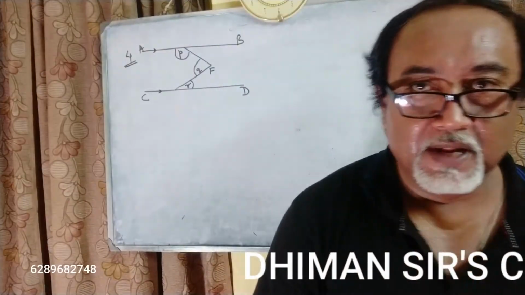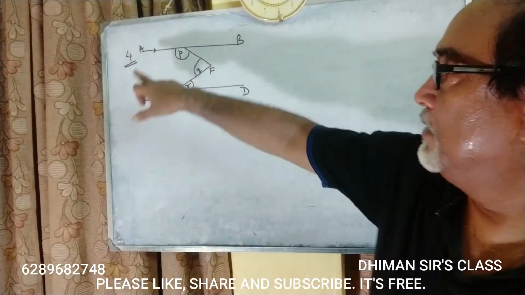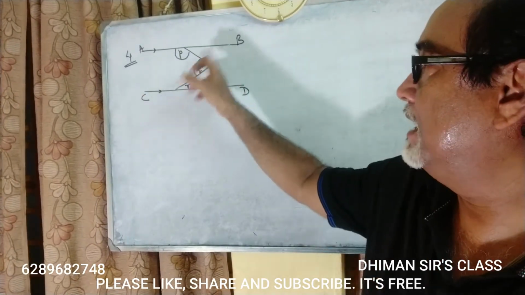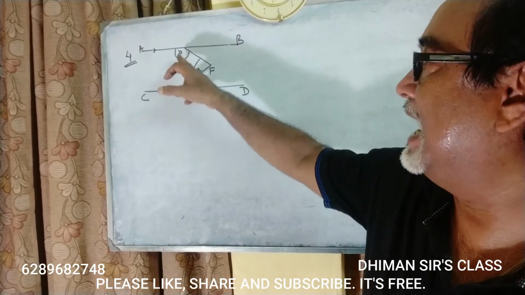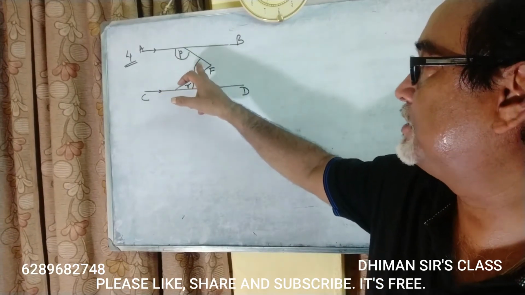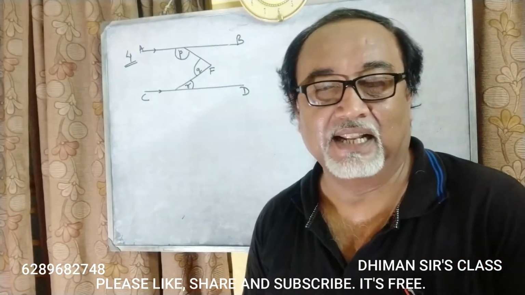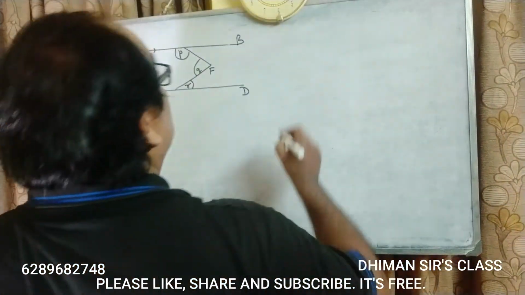Okay, students. Now see, question number 4. Here we are given two lines parallel to each other, AB and CD. And this is the diagram. Here we are asked to prove P plus Q minus R equals to 180 degree. Okay, students. Now let us write down what are given to us.